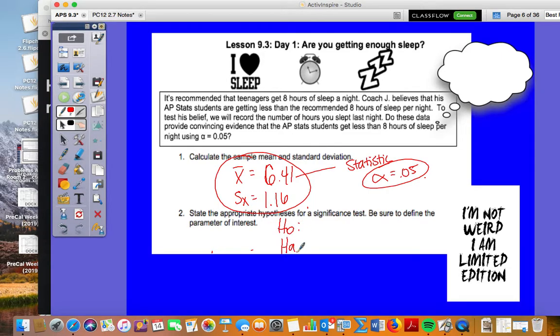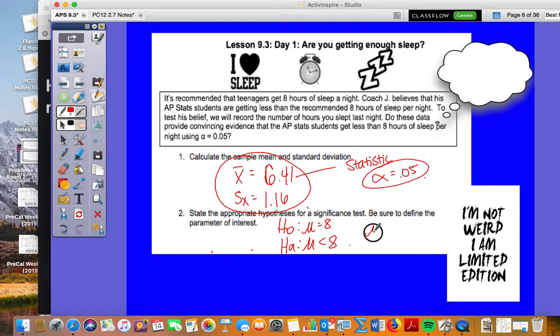Okay, so let's go here. We have our null and our alternative, okay? All right, really stick with me here because I'm only going through this once. Someone raise your hand and tell me what is mu. Michael? Mu equals 8. Good, mu equals 8. So we're saying that that is true, right? We have to prove this in order for it to be true. Lindsay, what is the alternative? Mu is less than 8. Good. So mu is less than 8.